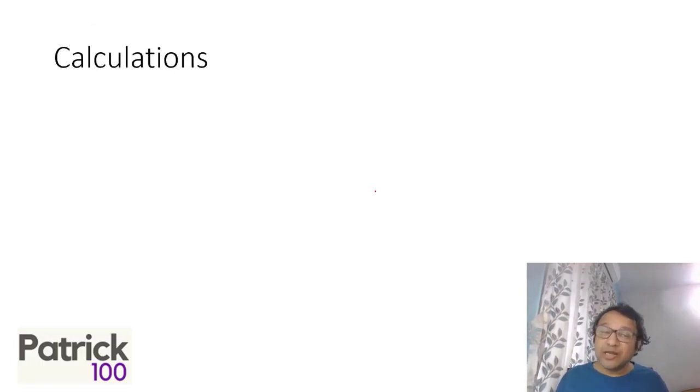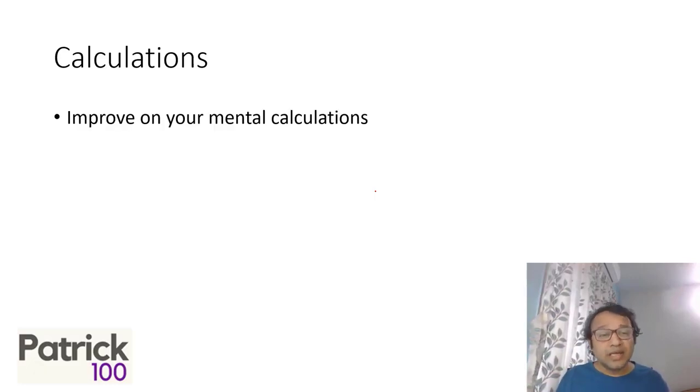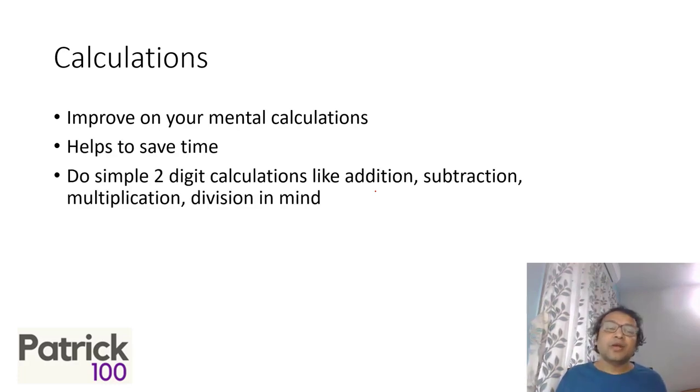Calculation skill helps you save time, because what I've seen is people who are slow at calculation take a long time to solve a sum because they spend a lot of time on calculations. Also, mental calculation helps you to get good methods, because you're trying to do it mentally, and therefore you tend to search for shorter ways of solving. Improve on your mental calculations as far as possible while practicing. It helps you to build speed and saves time.